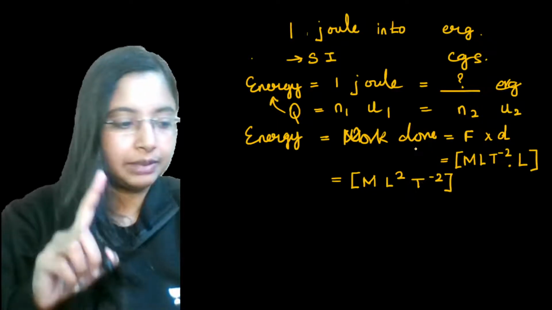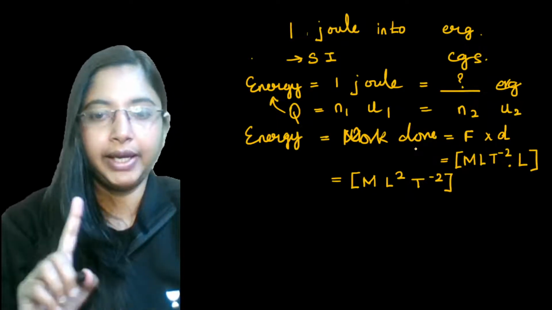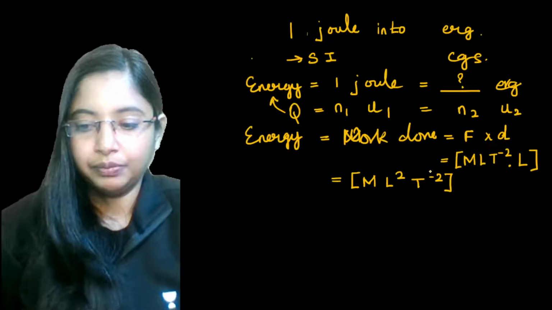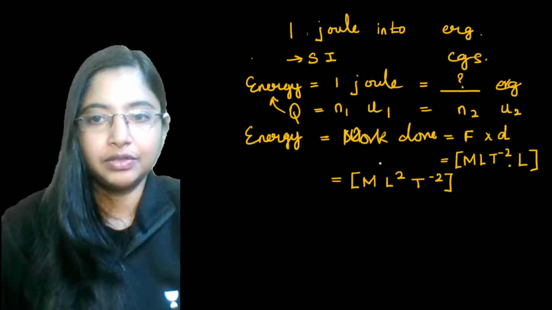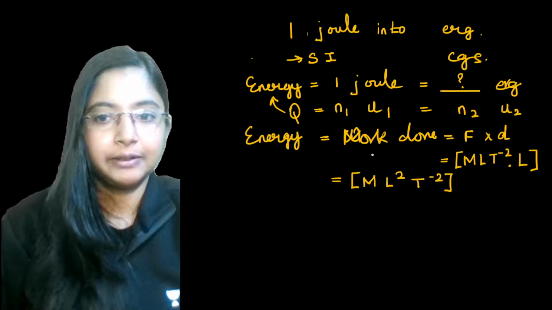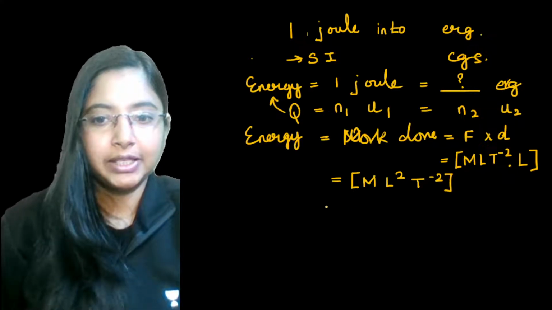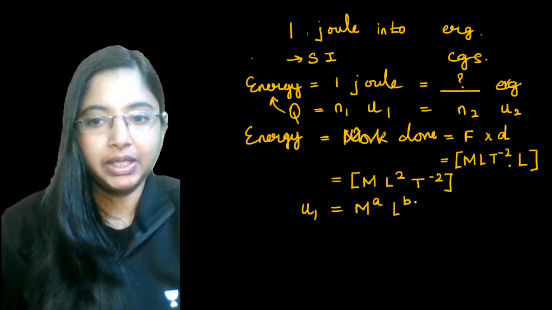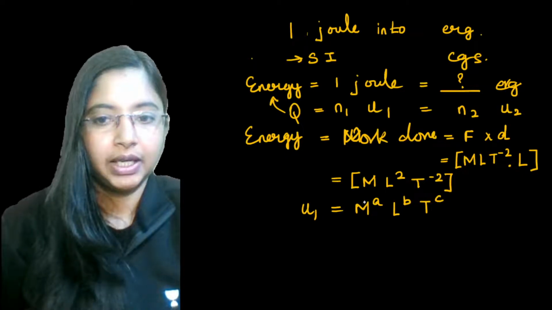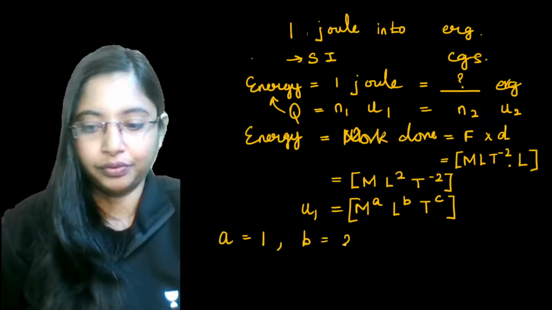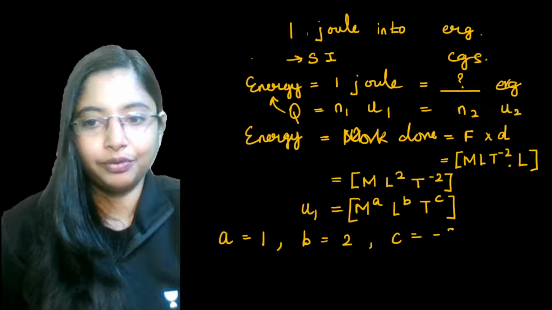So the first step is to find the dimensional formula. Now we saw that U1 can be expressed as M to the power a, L to the power b, T to the power c. So from here we can say a has a value of 1, b has a value of 2, and c has a value of minus 2.